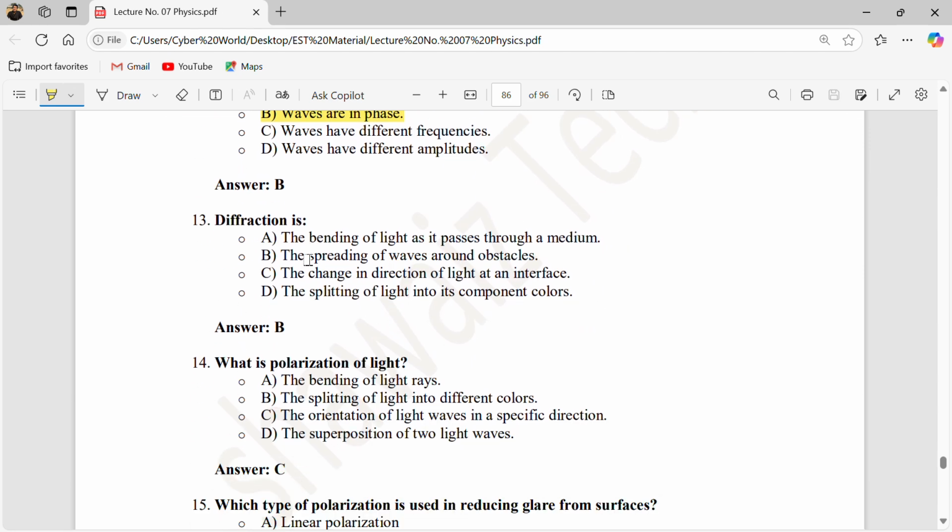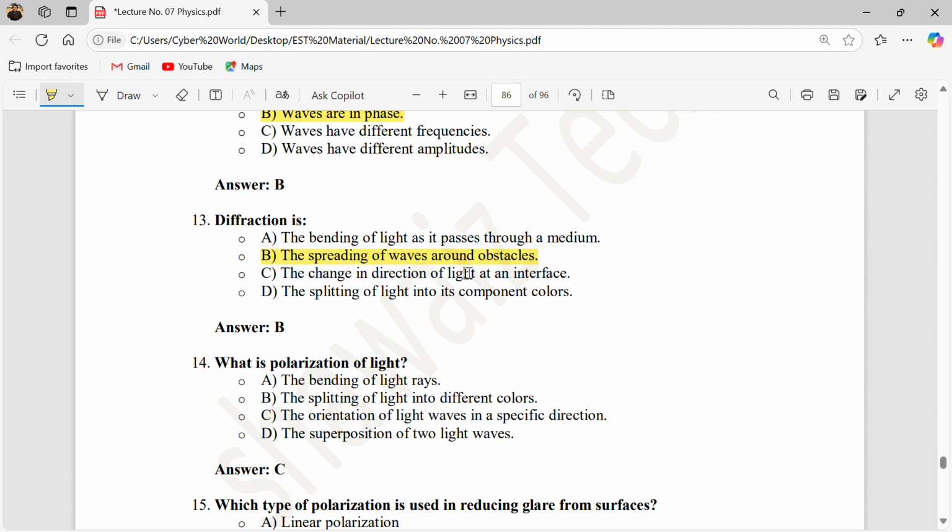Diffraction is the bending of light as it passes through the medium? Yes, this is right. The spreading of waves around the obstacle. This is also right. But the first one is not right because light does not bend. Light spreads after, okay, the spreading of waves. So the waves spread after passing through the obstacle. Okay, so light doesn't bend in the case of diffraction. The first one is for the phenomenon of the law of refraction. So the correct one is option B.